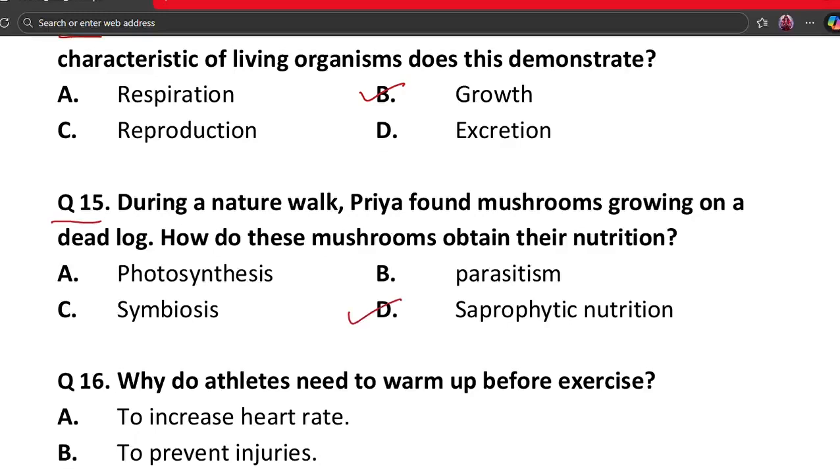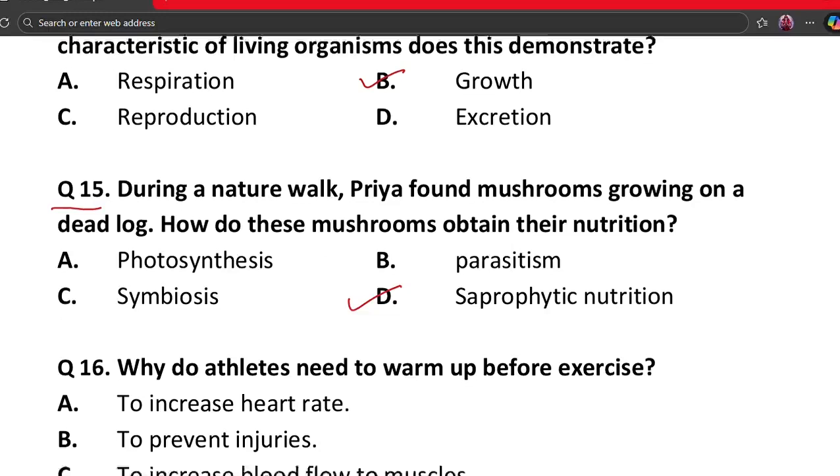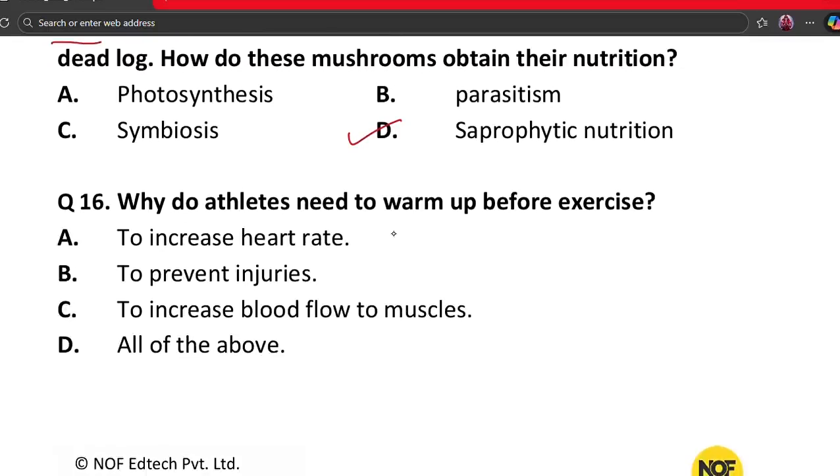So mushrooms do not make their own food. They feed on dead and decaying matter. This mode is called saprophytic nutrition. So option D fits perfectly. Our next question is question number 16.